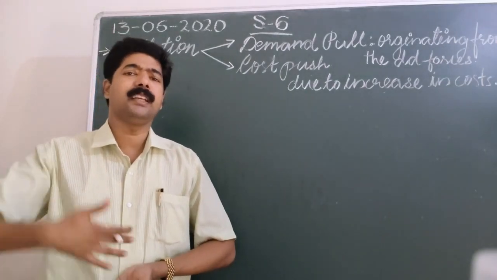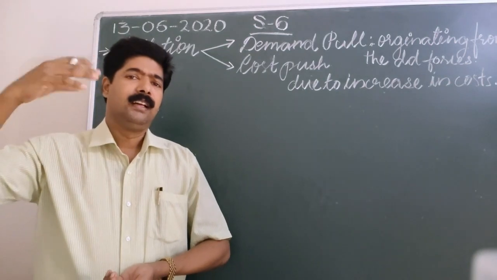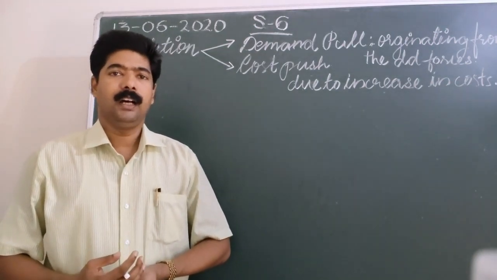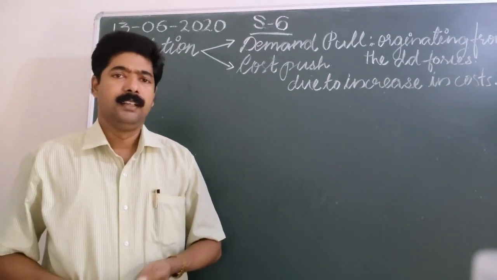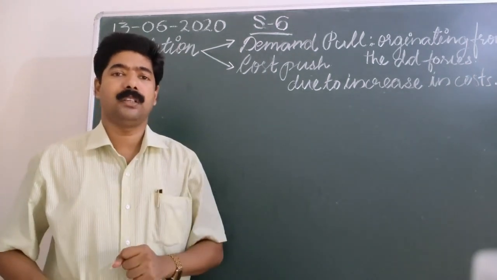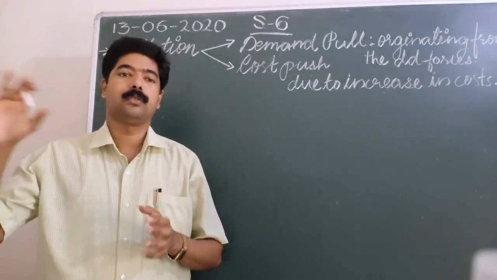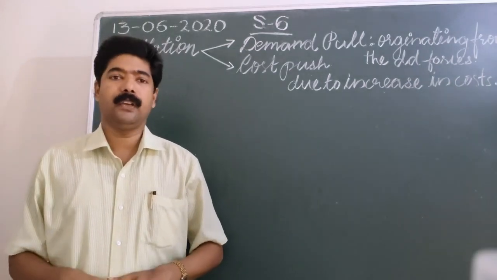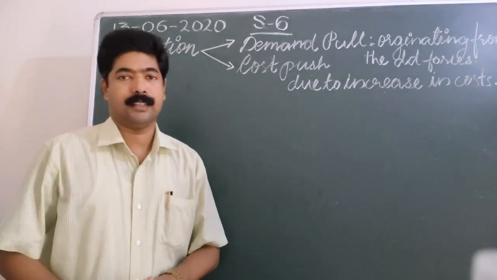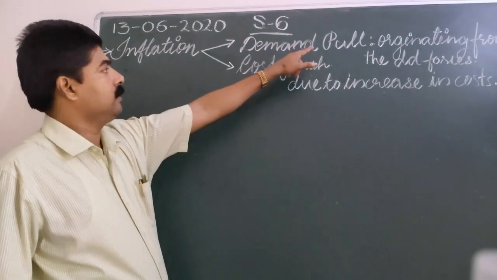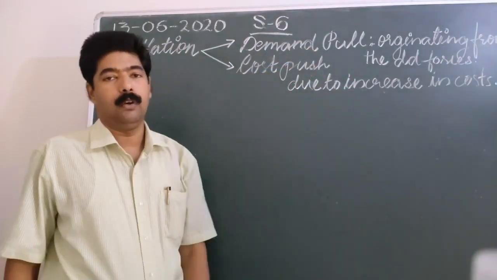So when population increases, the demand of those people also increases. But we know that the resources are not increased equally to the population, and therefore excess demand arises. Excess demand then leads to inflation. That is what is known as demand pull inflation.